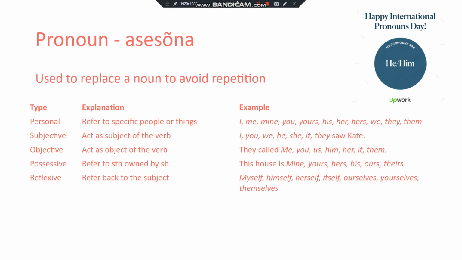Reflexive pronouns refer back to the subject. So myself, himself, herself, etc. So it's all to do with the self. So the person who is doing the action in the sentence is being referred to by a reflexive pronoun. So those are the 5 different types of pronouns for you to separate.